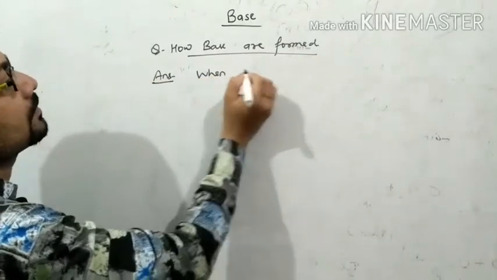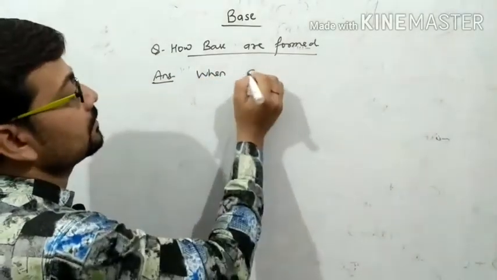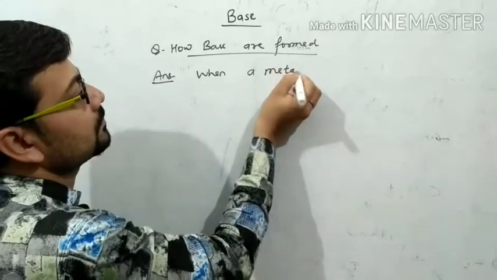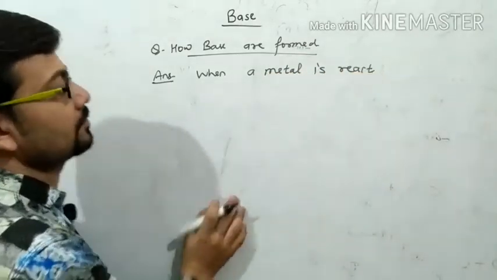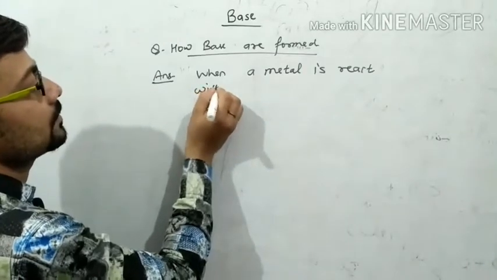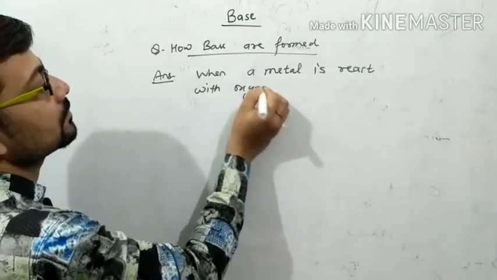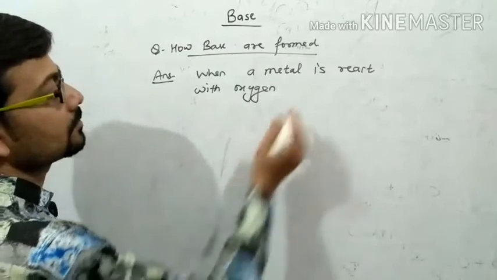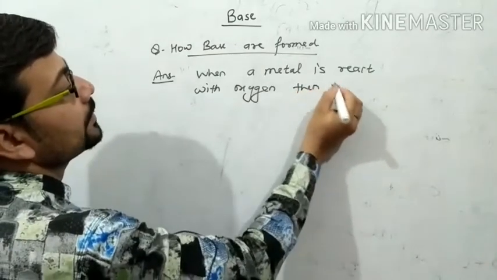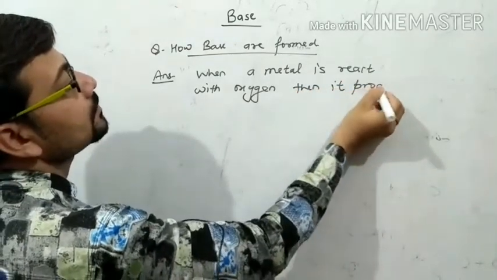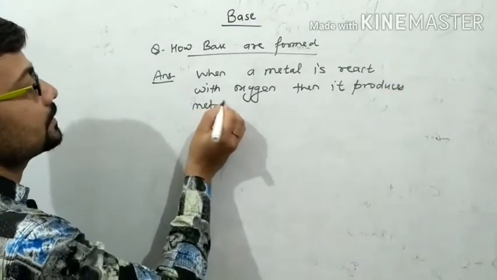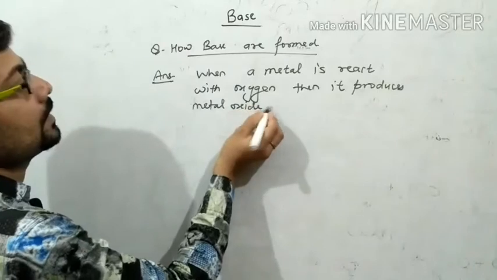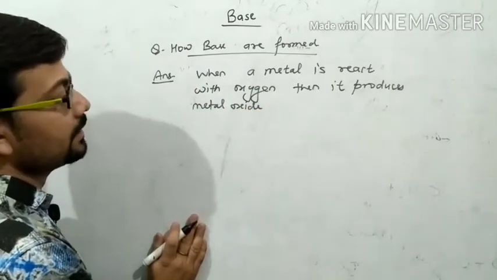When a metal reacts with oxygen, it produces metal oxide.